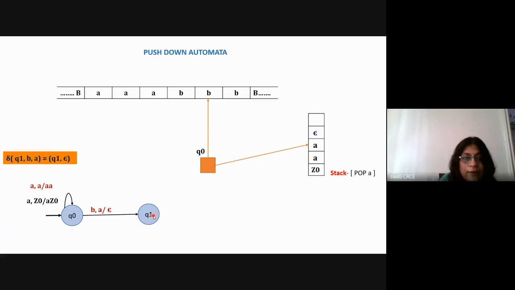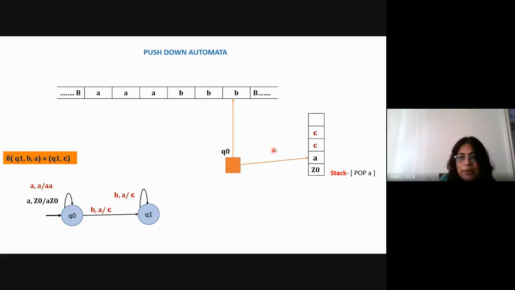Now in Q1, it is getting B and A. So see here in Q1 it is getting B comma A. So it will remain here only and it will remove this A. Again for the second B, it will remove the second A. So it will be a loop and it will remain in the state Q1, and whenever it reads B it will remove the corresponding A from the stack. Now it has gone ahead and the second A is removed.